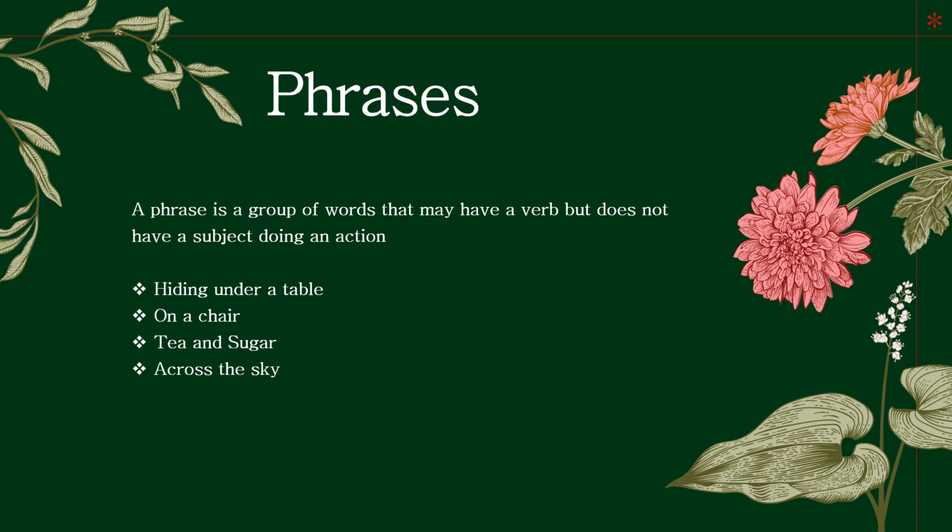Second one, on a chair. So we don't know who is sitting on a chair or what is kept on a chair. The next one is tea and sugar. So what are we going to do with the tea and sugar? Across the sky. So what is across the sky? Are there birds there? Are there clouds floating? So this is an example of a phrase.